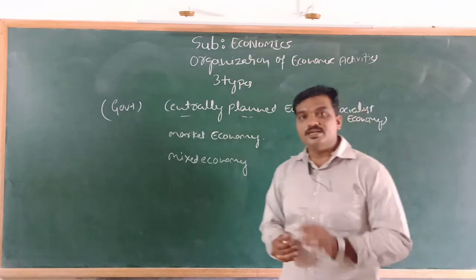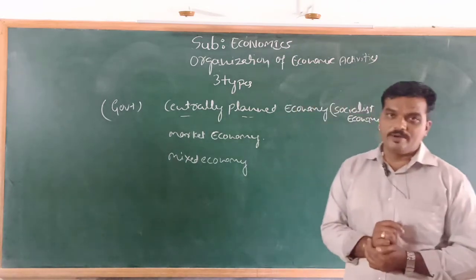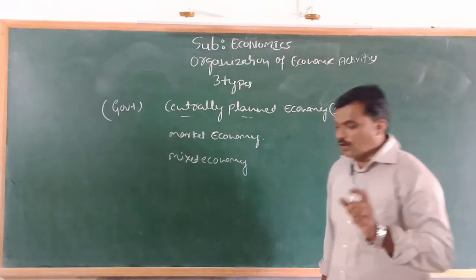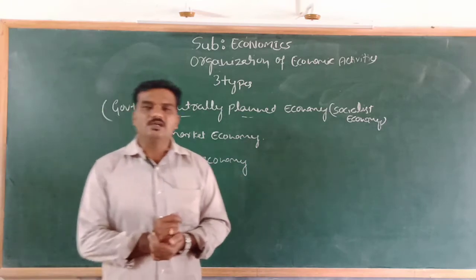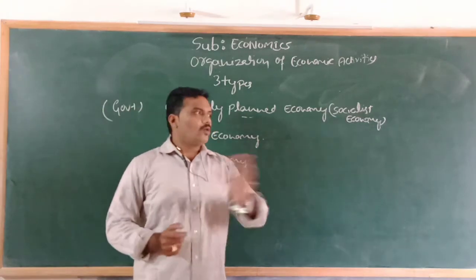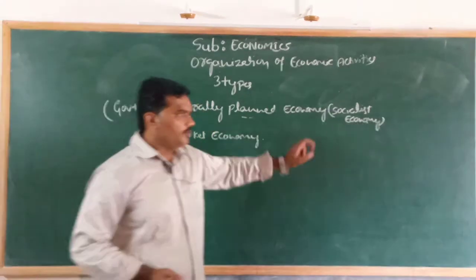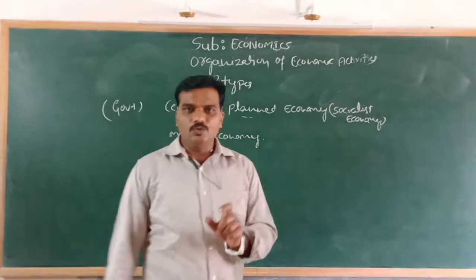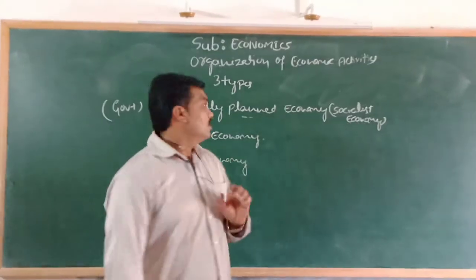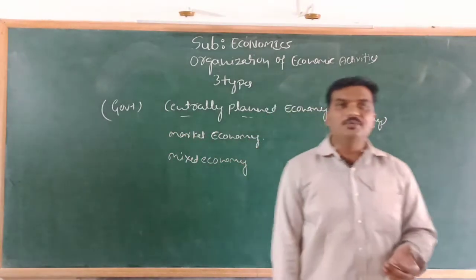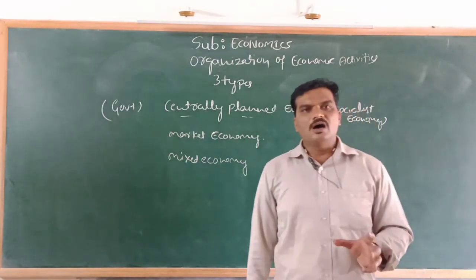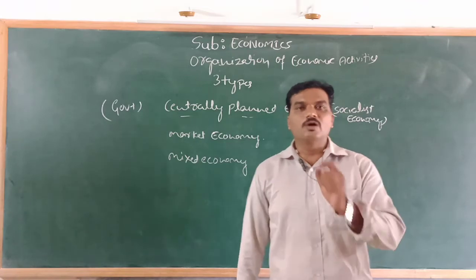Economic production is completely under the control of the government, and the government also decides the price of commodities. Overall, we can say in a centrally planned economy, everything is under the ownership and control of the government.